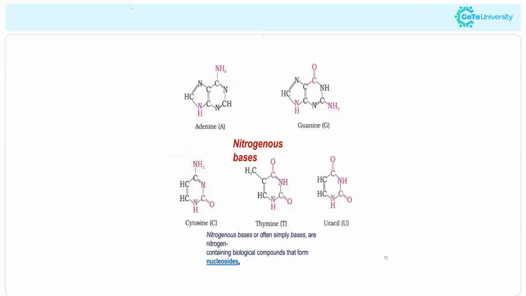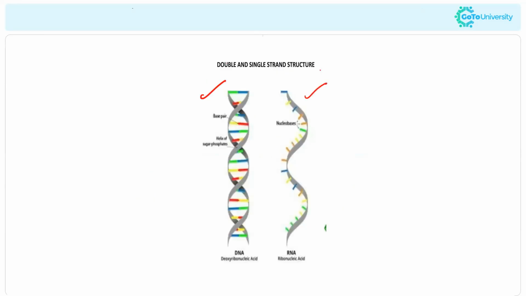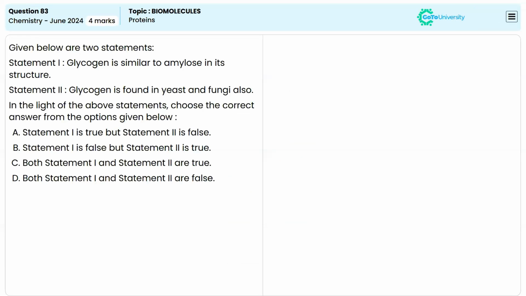Here we have the structures of the five different types of nitrogenous bases as well. So please remember the structures as well. And here we have the structure of DNA and RNA. DNA is double helical, RNA is single stranded. That is also important. So these are the important topics from the chapter Biomolecules. Now we will move to some important past paper questions from the chapter Biomolecules.